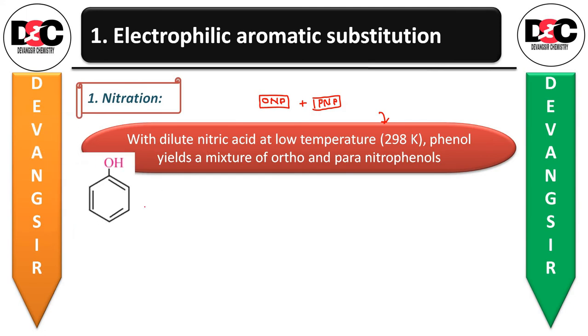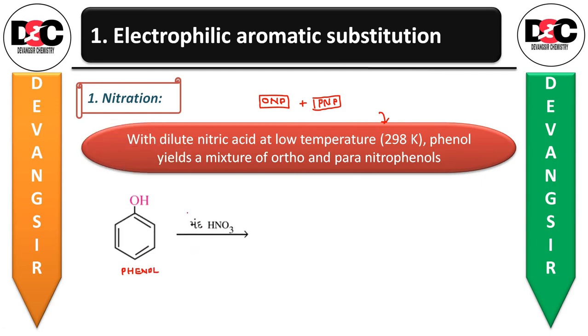First take the phenol, the dilute HNO3, that is nitric acid, which we have to take at low temperature, 298 Kelvin.